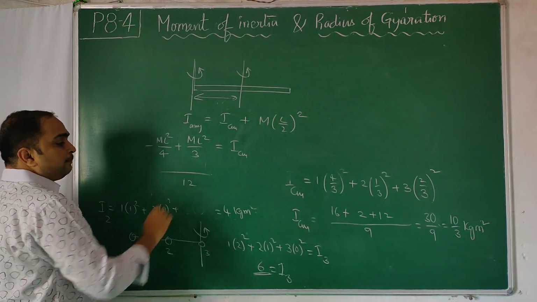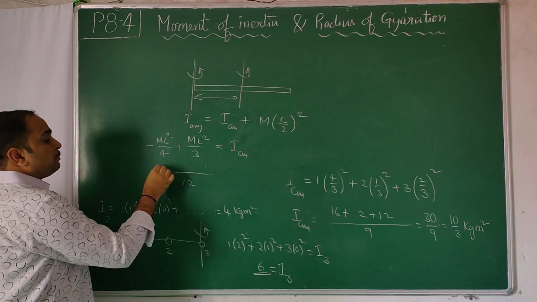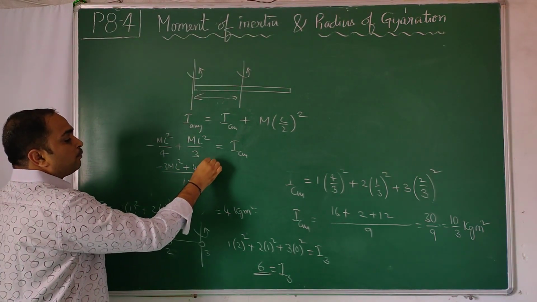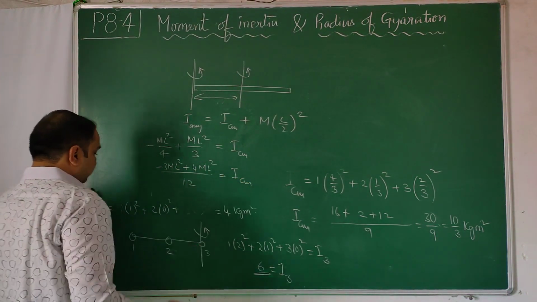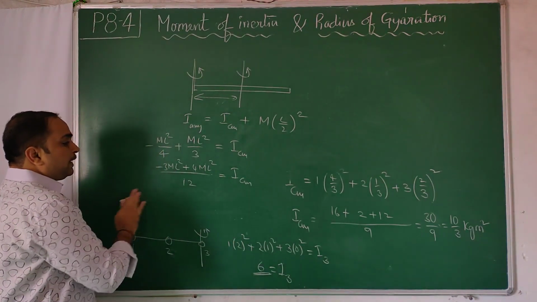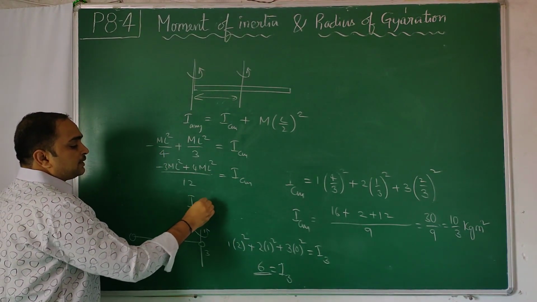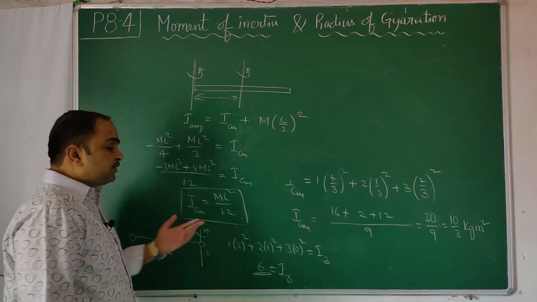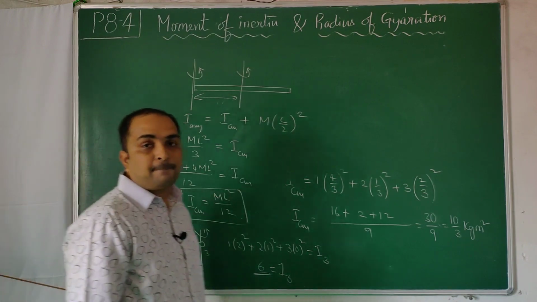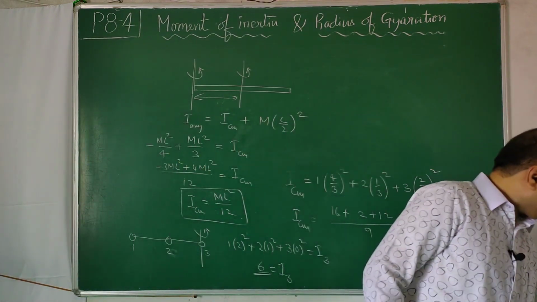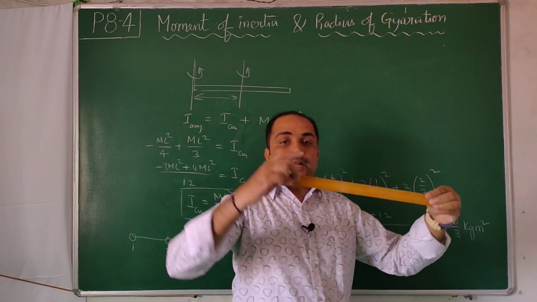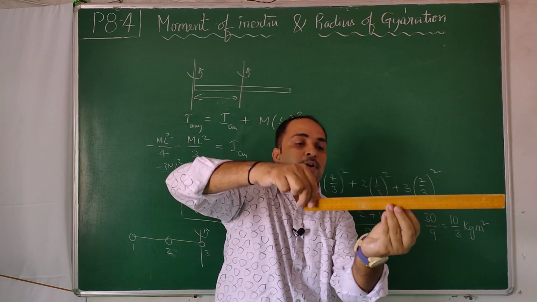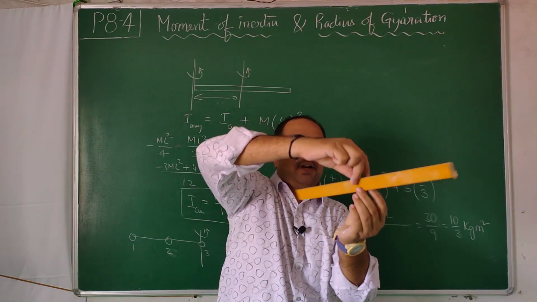So the LCM is 12. 4 goes 3 times, minus 3 ML square, plus 3 goes 4 times, 4 ML square, is equal to I about the center of mass. So now we get I about the center of mass axis as ML square by 12. You can get the radius of gyration about this as L by root 12. That means instead of rotating this scale about this axis where you got moment of inertia as ML square by 3, now rotate about the center of mass axis. You will get it as ML square by 12.